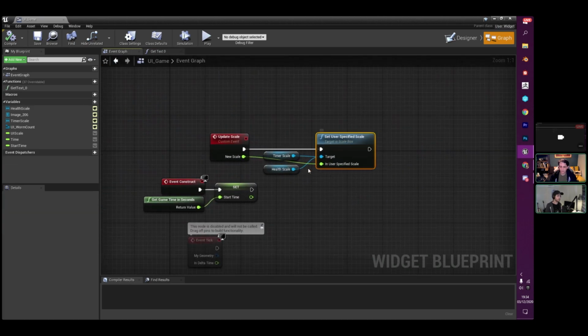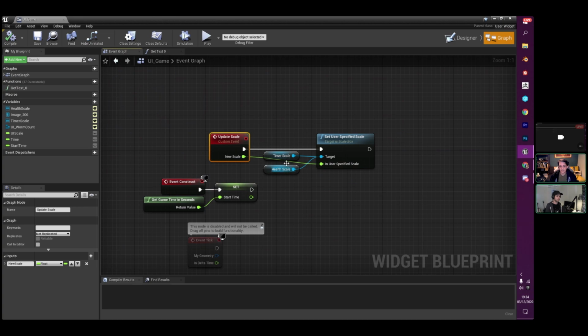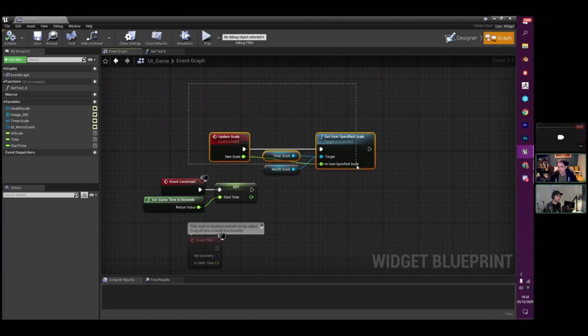So this one is basically calling a function that is retrieving a new scale type, and then it's just setting the scale box type for those particular assets.